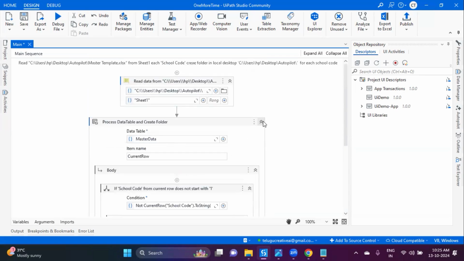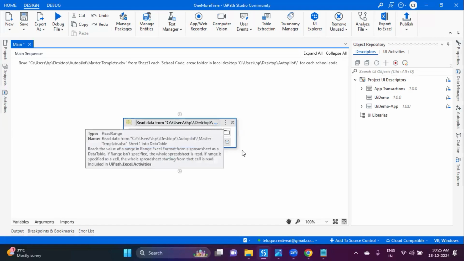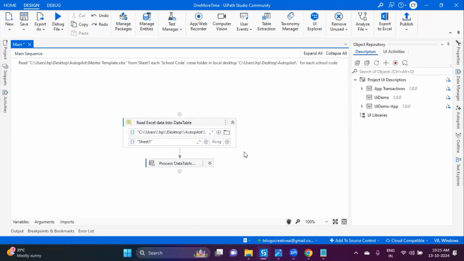Got it? So you can click on this one. It summarizes the activity and gives the proper name. So this is also one more summarizing feature.